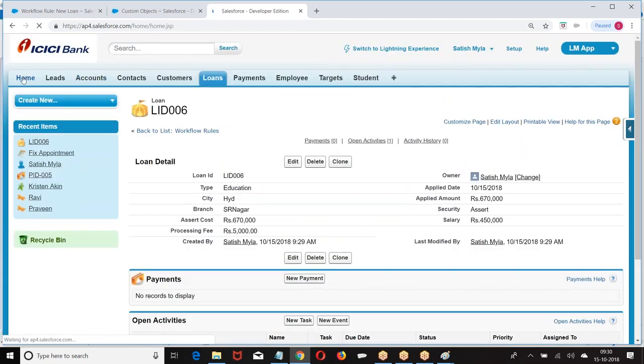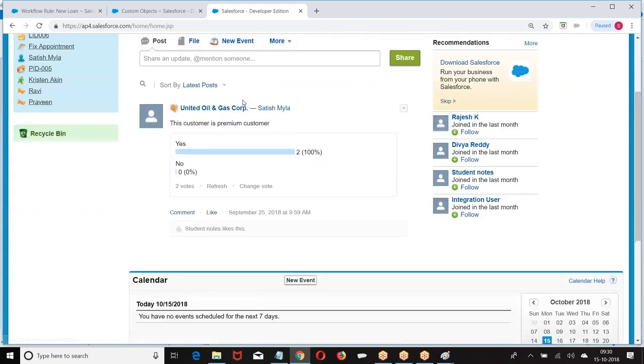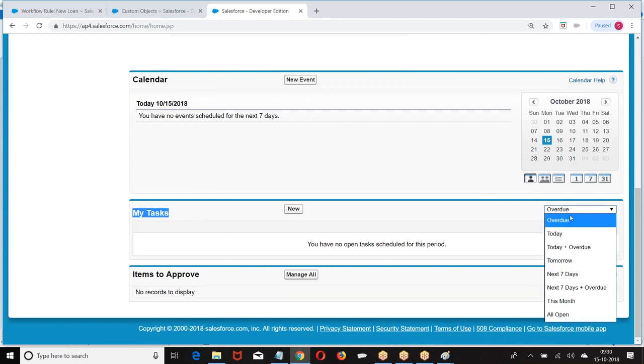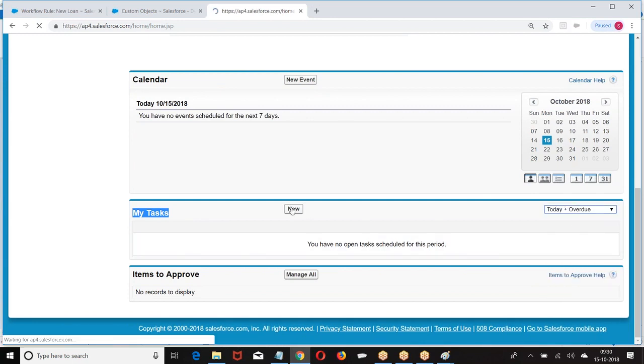How do you see all the tasks that are assigned to you? Go to the home page. On the home page, what are you finding here? My tasks. You'll be able to see them.